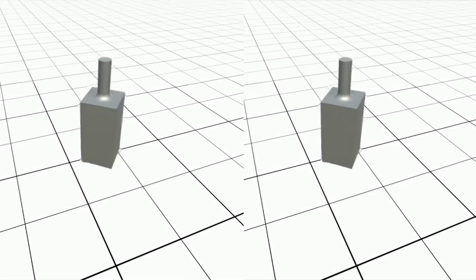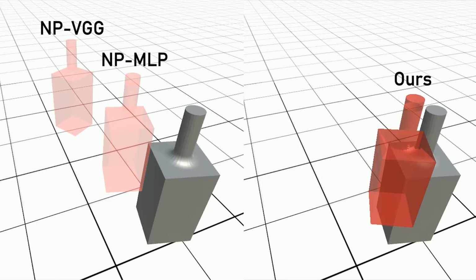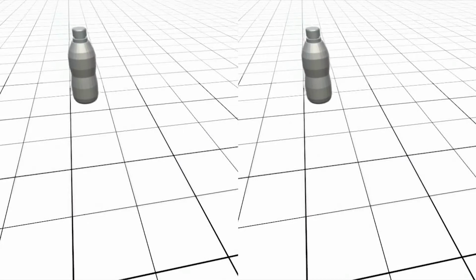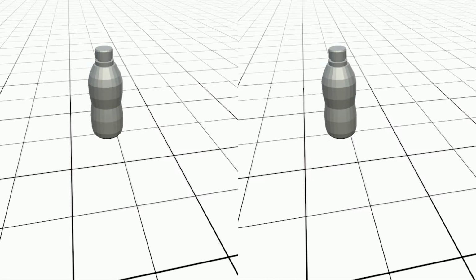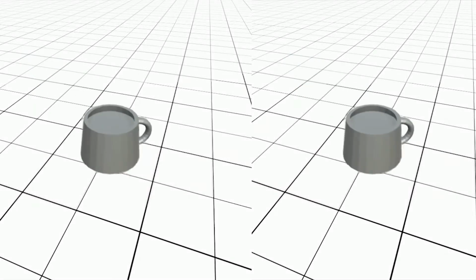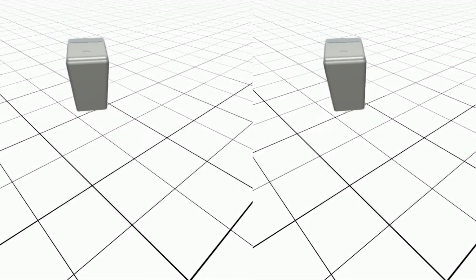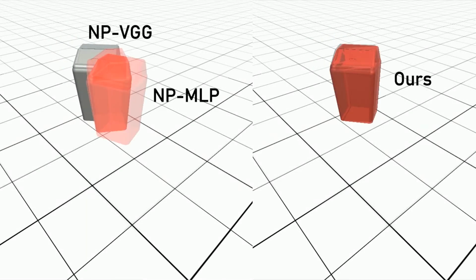Here we show qualitative comparison against several baselines. Please see the paper for more details. Here we show more results.